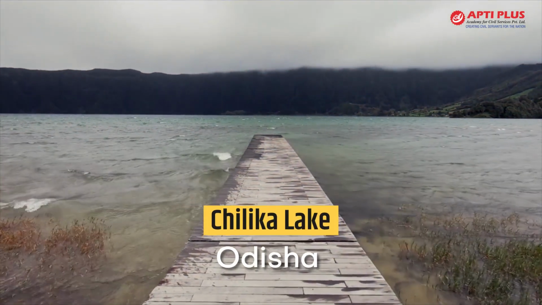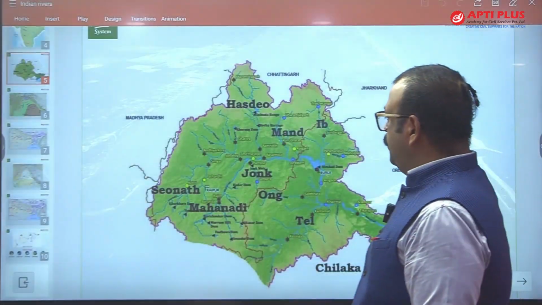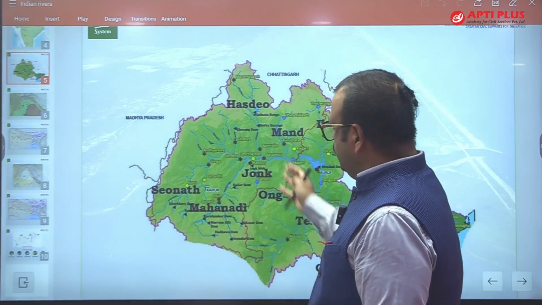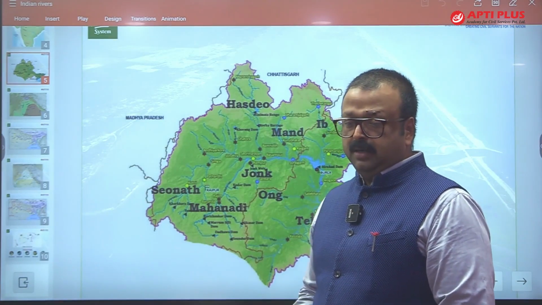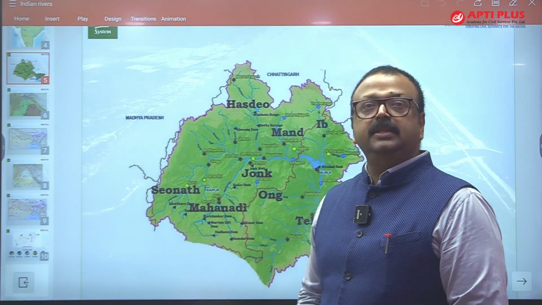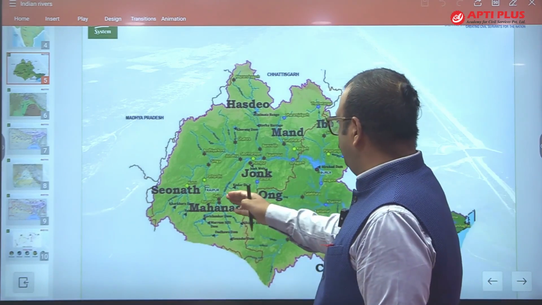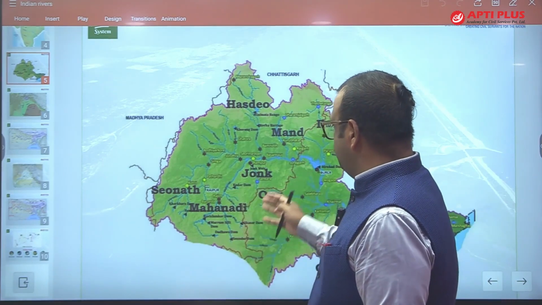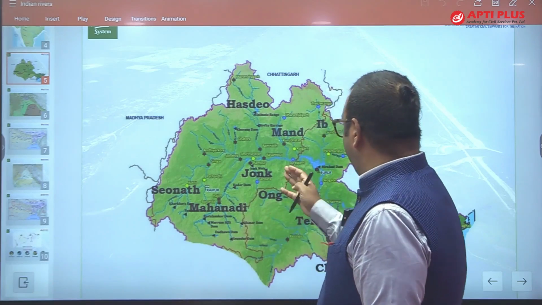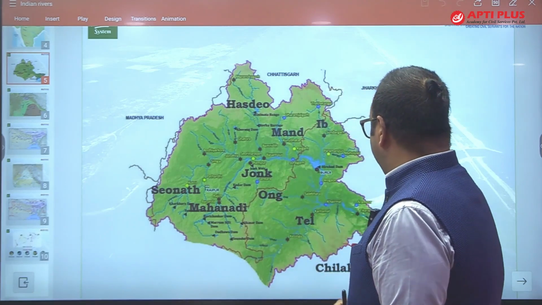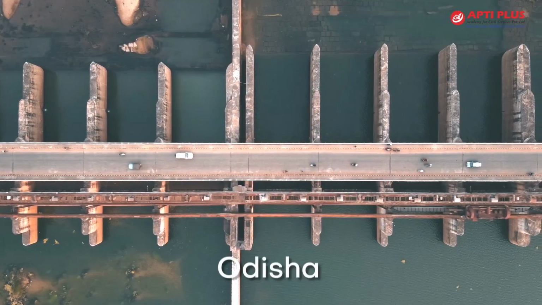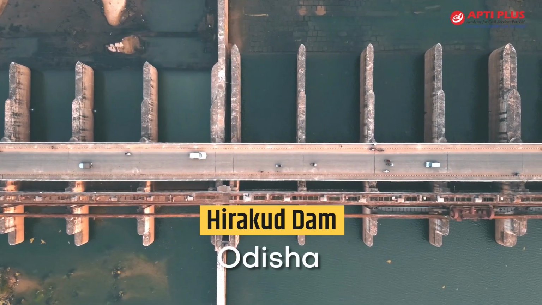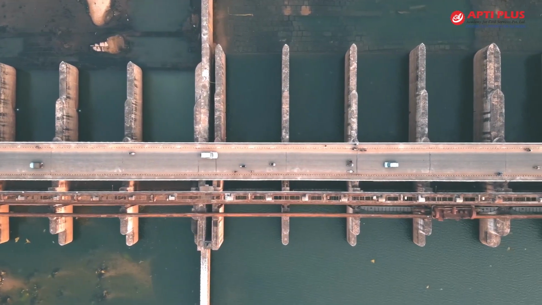And one of its distributaries is also giving water to Chilka Lake. It is not directly feeding the Chilka Lake. Fine. The tributaries like Ib, Mand, Hasdeo, Shivnath are the left bank tributaries of Mahanadi, and the right bank tributaries are Jonk, Ong and Tel. Okay, and you will find Hirakud Dam on Mahanadi, which is the hydroelectric project over there.